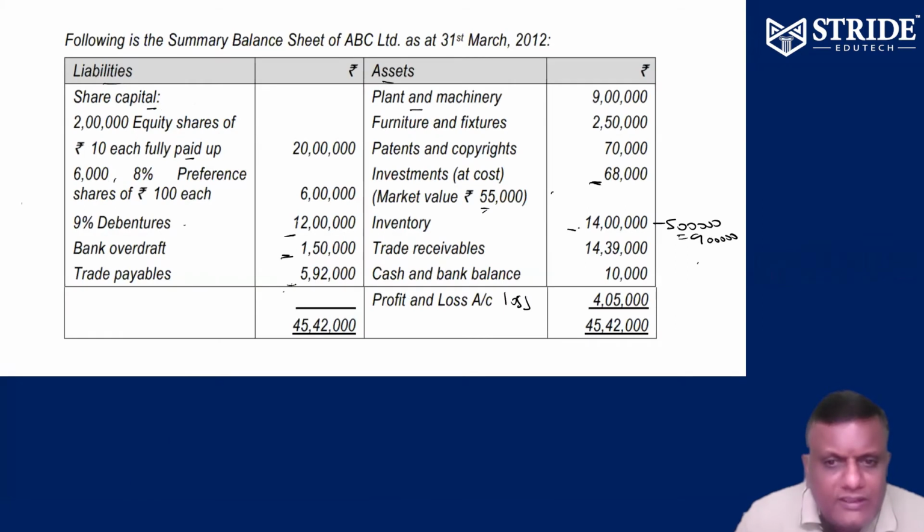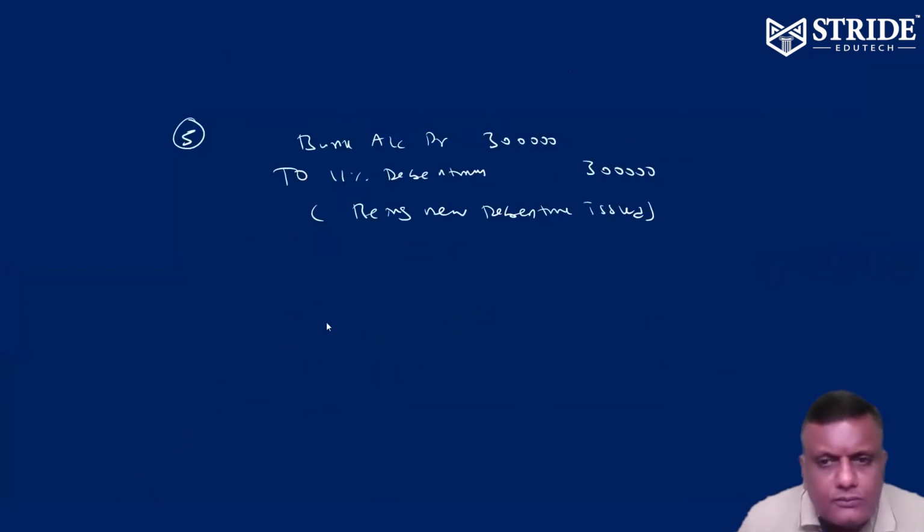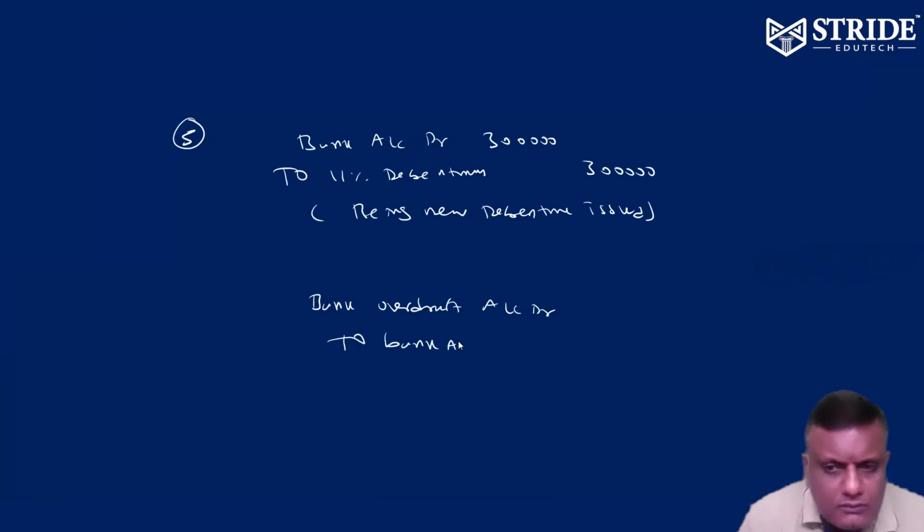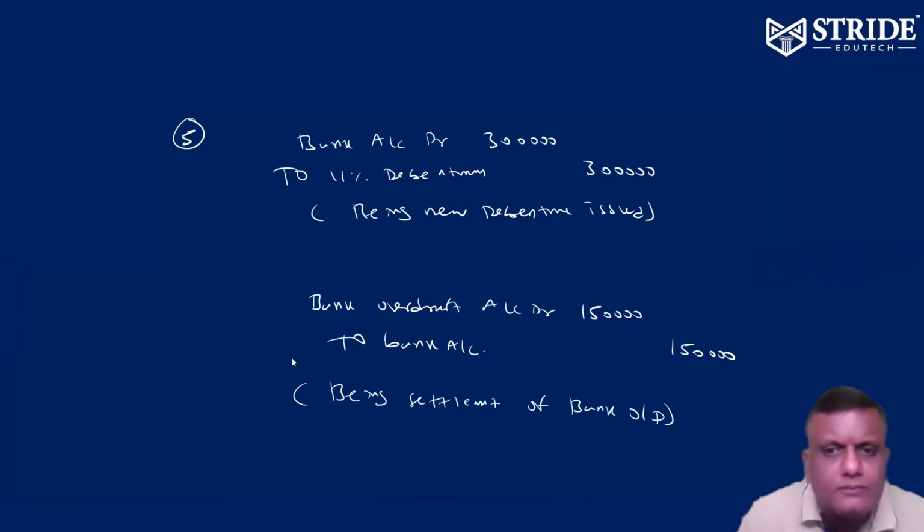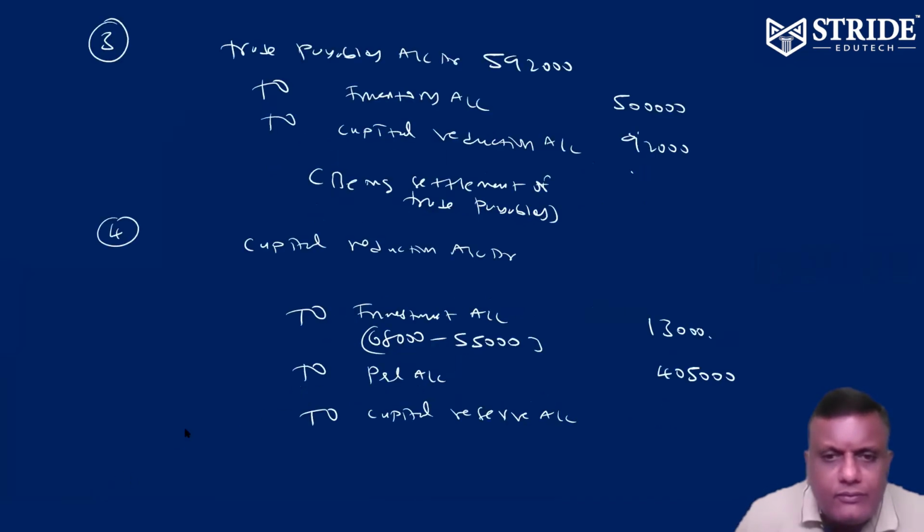So bank OD 1.5 lakhs, we settle now. Bank overdraft account debit to bank, 1.5 lakhs debit, 1.5 lakhs credit. Being settlement of bank overdraft. That's it. Now bank OD settled. Right. Finally, we can close.